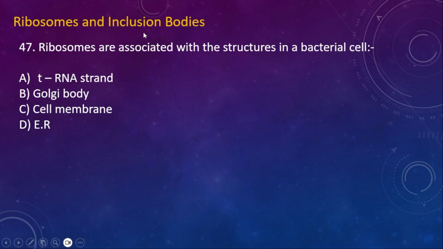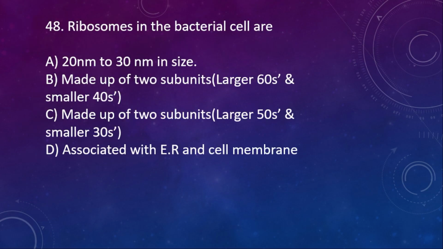Questions from ribosomes and inclusion bodies. 47th question. Ribosomes are associated with which structure in a bacterial cell? Option A, tRNA strand, B, Golgi body, C, cell membrane, D, ER, that is endoplasmic reticulum. Here the right option is cell membrane. Ribosomes will attach or else associate with the cell membrane in the bacterial cell.